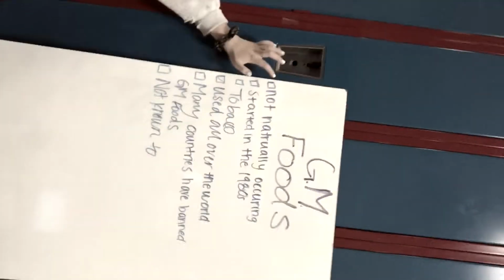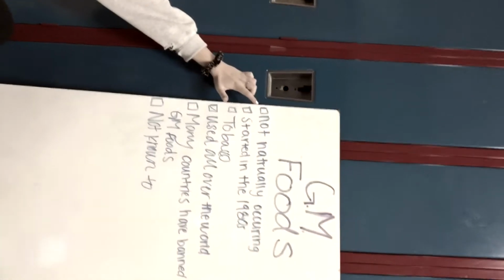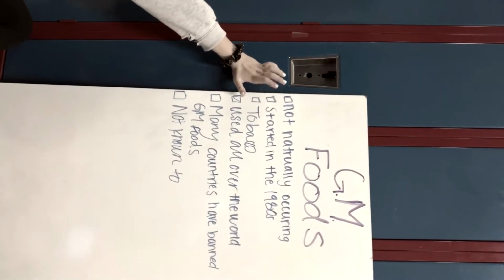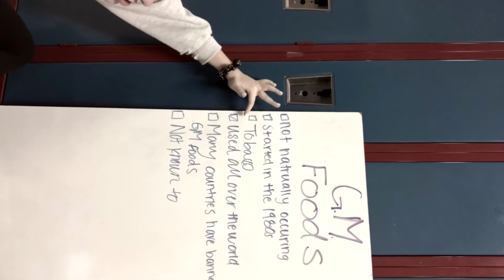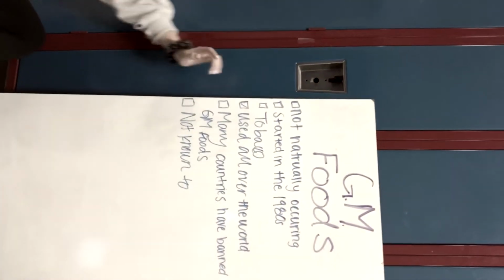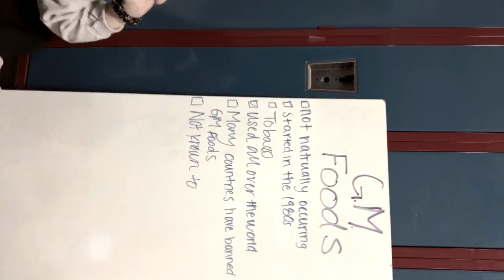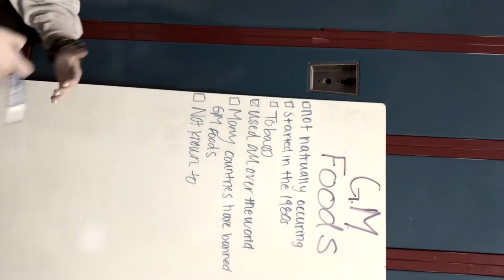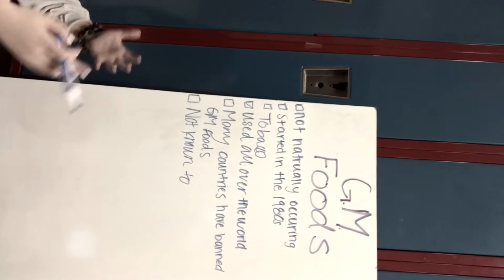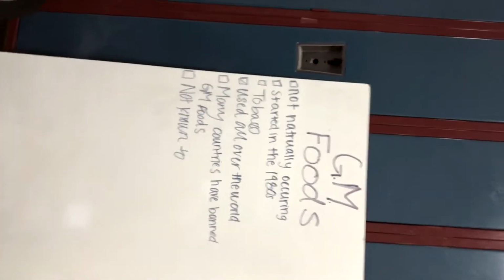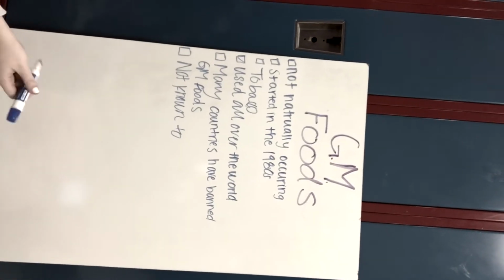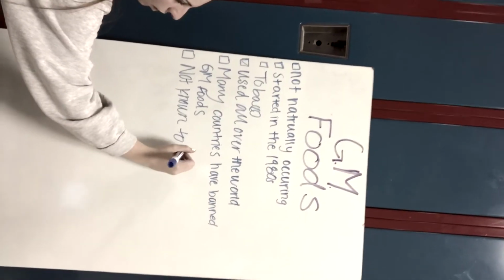Okay, so just to wrap up, GM foods are not naturally occurring. They started in the late 1980s, and the first known use was the tobacco. It's used all over the world, but many countries have banned GM foods. There's a really big debate going on about whether or not they affect the foods and the nutrition. But a lot of scientists and respected organizations have found that they're not known to harm.